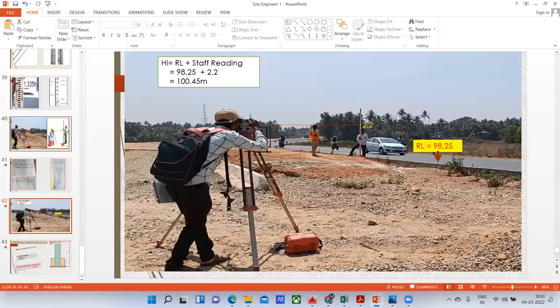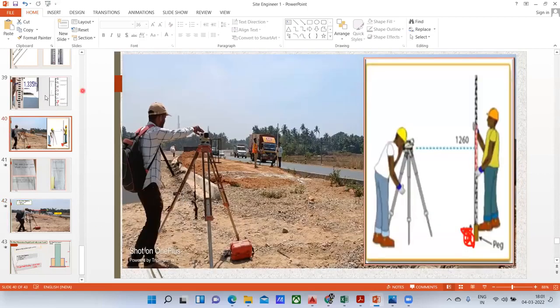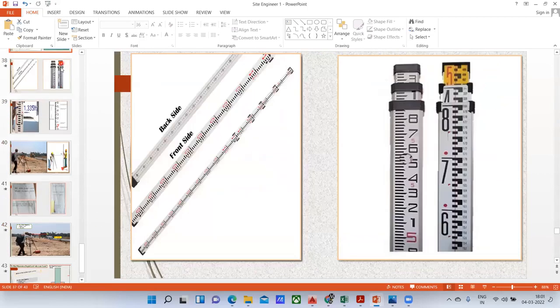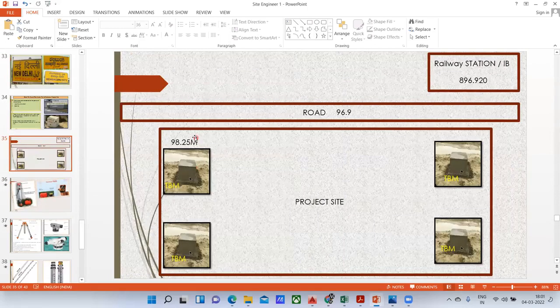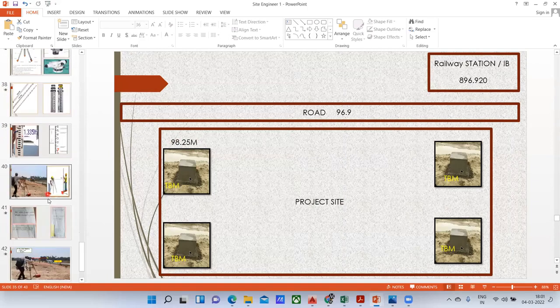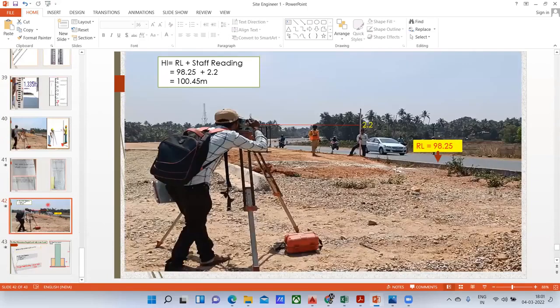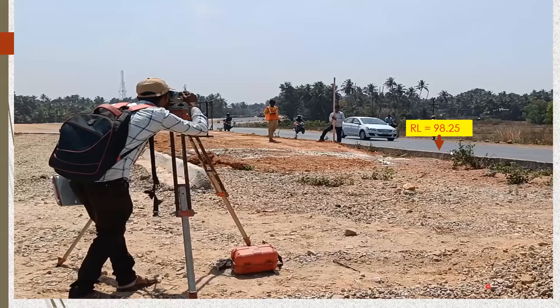Because if I go back, here we had taken 98.25, isn't it? This is the temporary benchmark we had set up in our particular project. You can consider anything, whatever is there on your side, but here for our understanding, I've taken this top as 98.25.